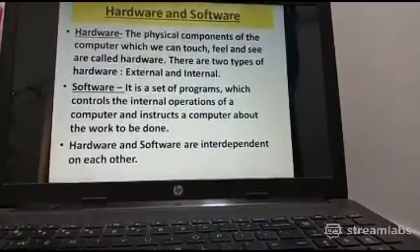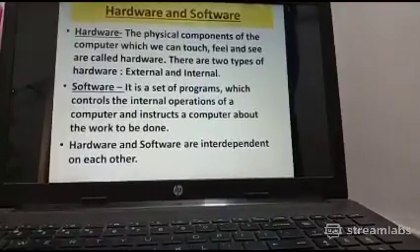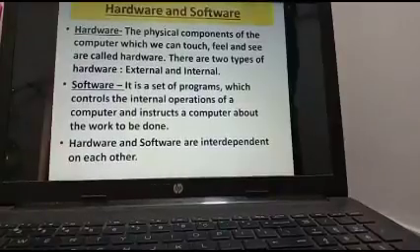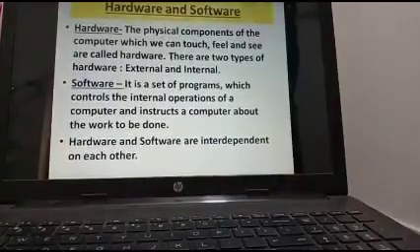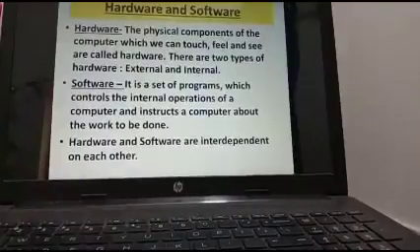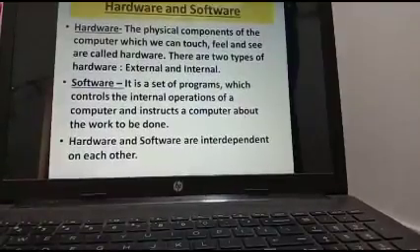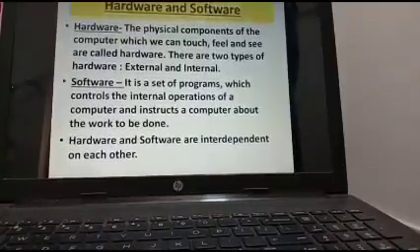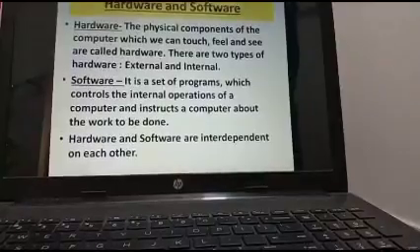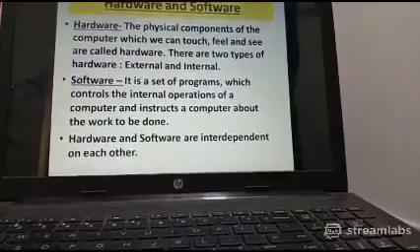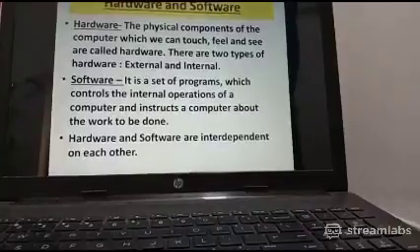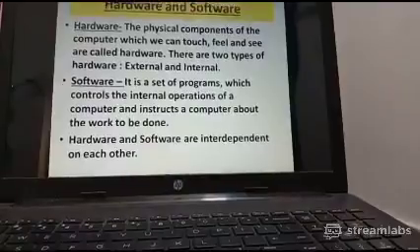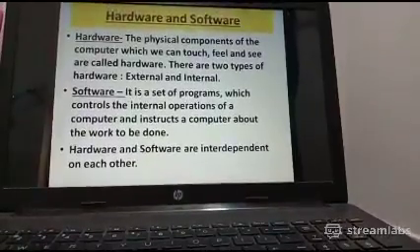Then software is a set of programs, instructions, commands. We can only see them, but we cannot touch and feel them. Software controls the internal operations of a computer and instructs a computer about the work to be done. Whatever task we want to do on the computer, we can do so with the help of software only. That is why hardware and software are interdependent on each other. Got it?